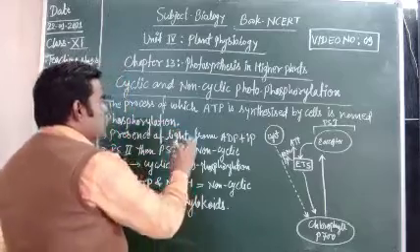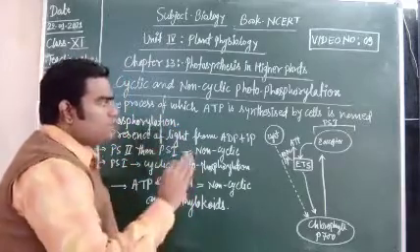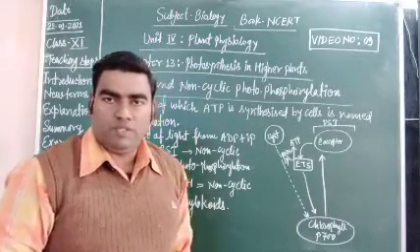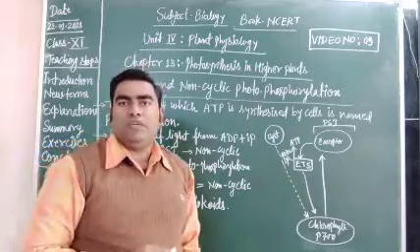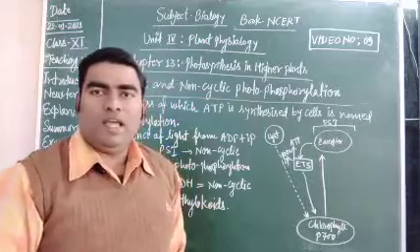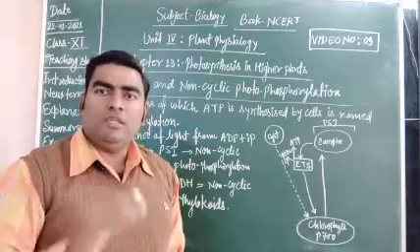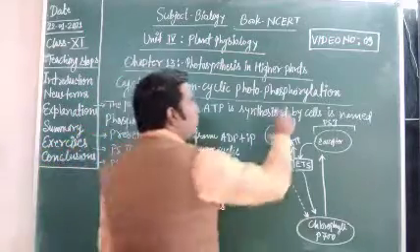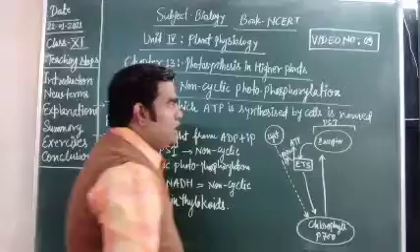Phosphorylation is the process in which ATP is synthesized by cells, especially in the mitochondria. ATP is the energy currency for the organism and it is synthesized in the mitochondria of the cell. That process is known as phosphorylation.